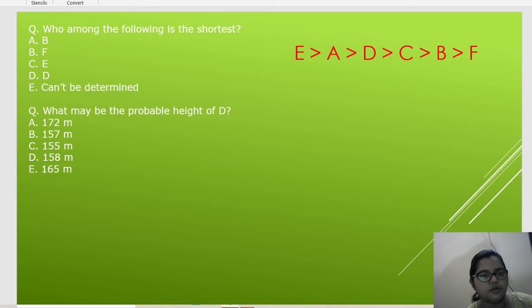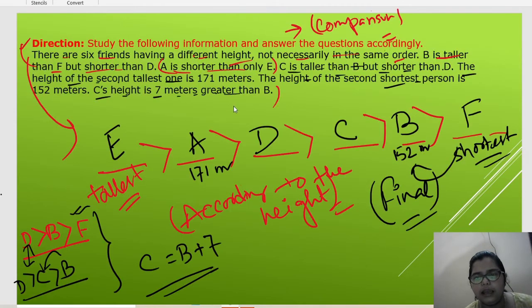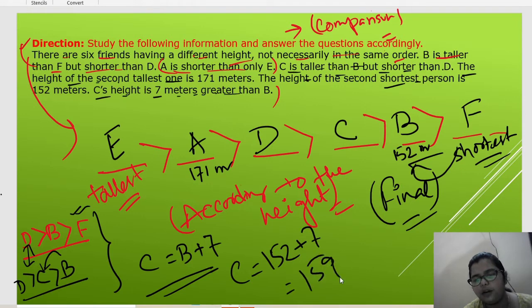Now we have the first question. So this is already done: E, A, D, C, B, F. One minute. We have the height of C also, because if B is 152, then C will be what? C equals 152 plus 7. It means 159 meter.